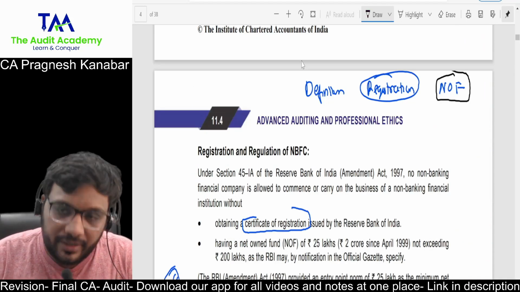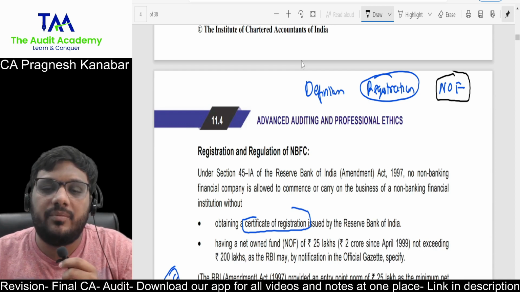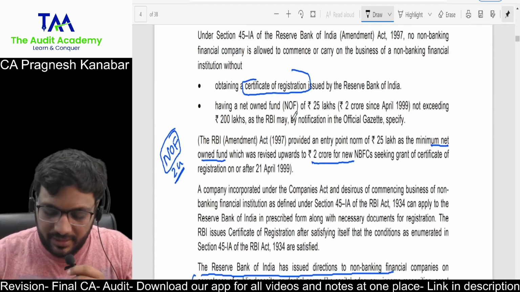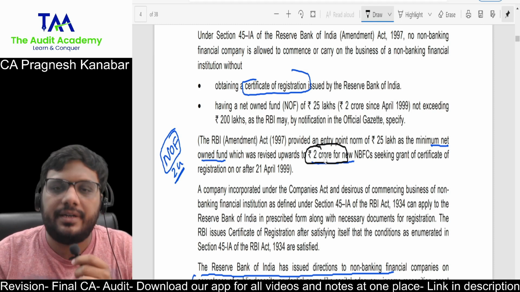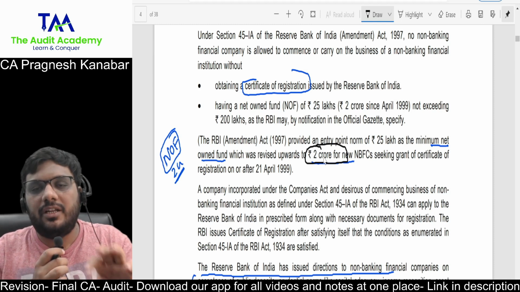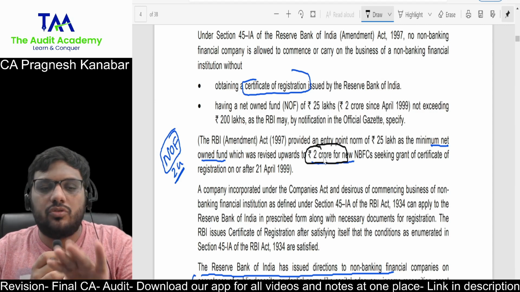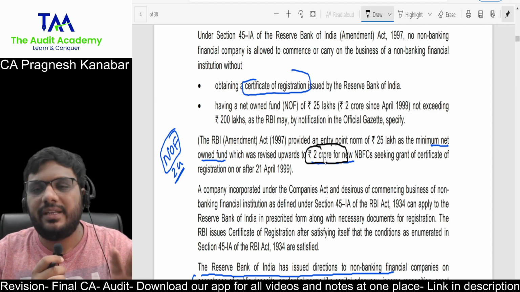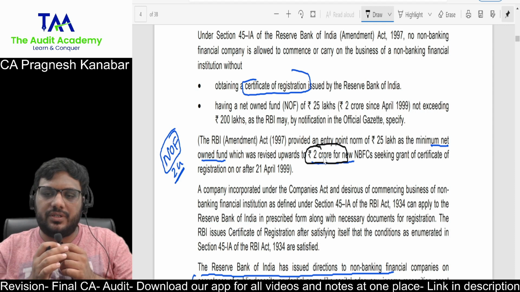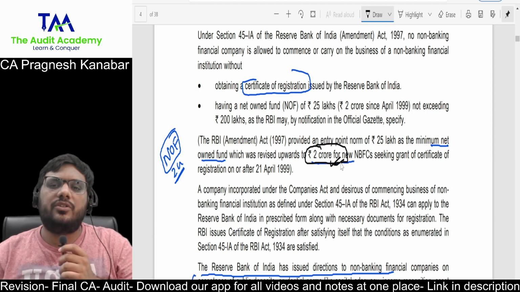Now, the point is how much net owned fund an NBFC needs to maintain. The general requirement is a minimum net owned fund of 200 lakhs, that is 2 crores. But let me tell you, based upon types of NBFCs, there are specific requirements also. But to solve your case study based questions at Final CA level, whatever they have given in test or knowledge question and stuff, 2 crore is something that you need to learn by heart.